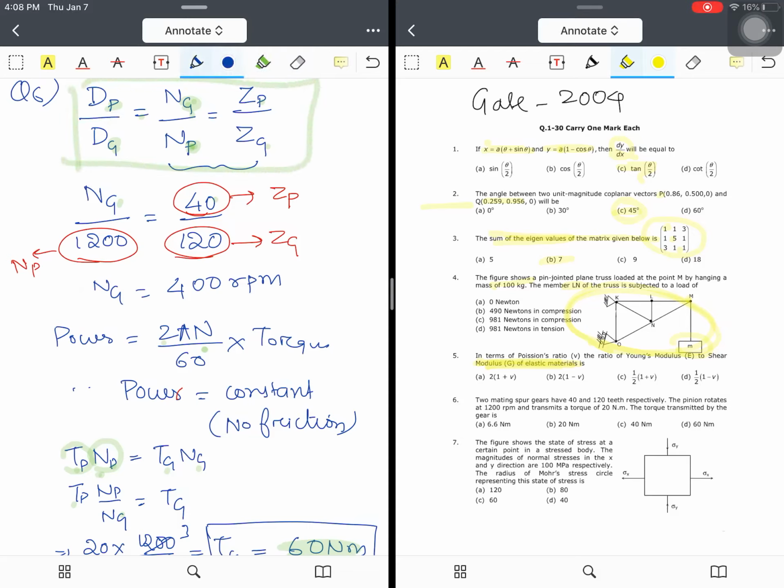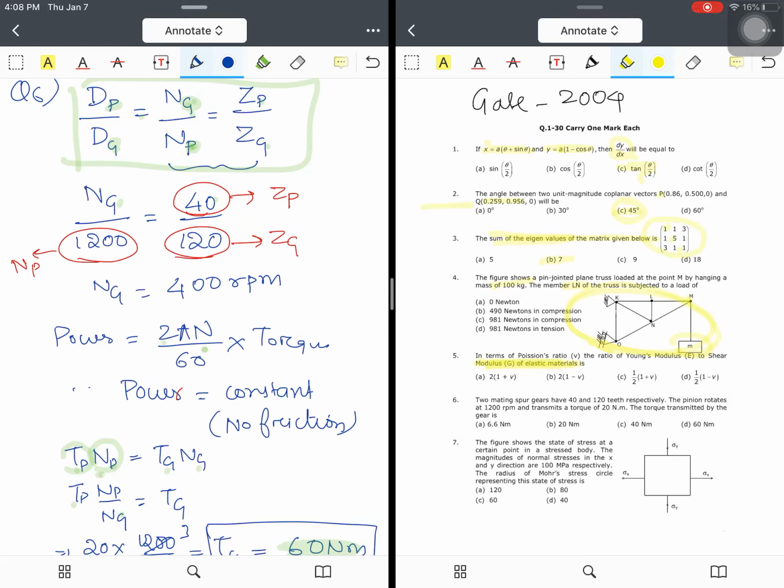dp by dg is equal to ng by np is equal to zp by zg. Now what is dp and dg? p represents the pinion gear. The pinion is the gear which is the driver gear, and g is the gear which is the driven gear. So the diameter of the pinion divided by the diameter of the gear is equal to the speed of the gear divided by the speed of the pinion, which is equal to the teeth of the pinion divided by the teeth of the gear.